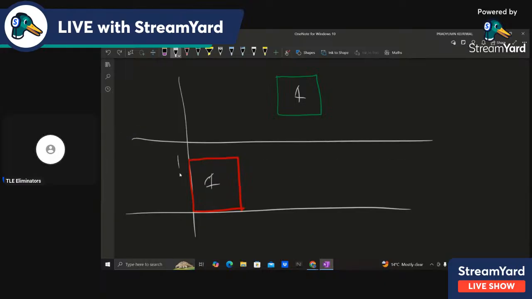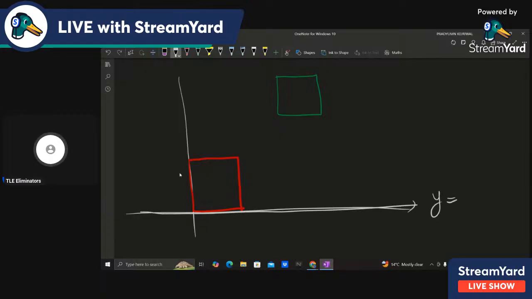So yeah, if you think about it for some time, you can figure it out. Let's say initially the line was at the bottom. So let's say I check for y equal to 0. This line is y equal to 0. So how much area will be above and how much area will be below?